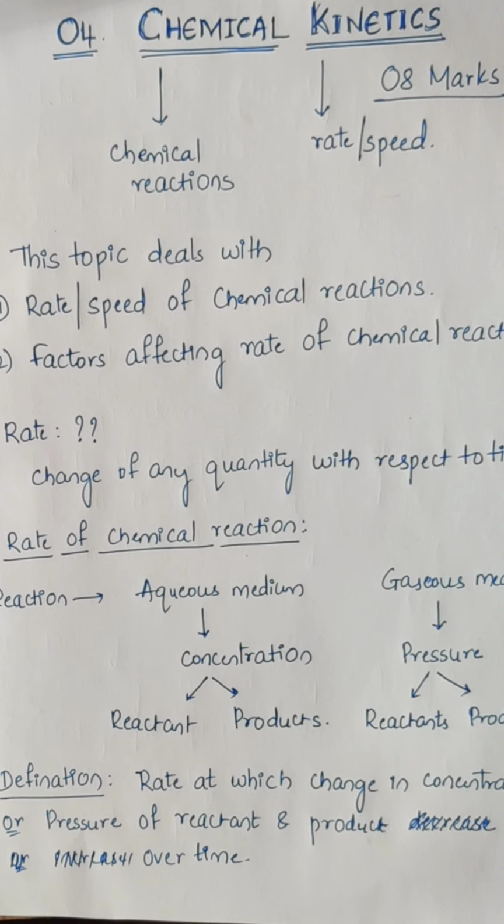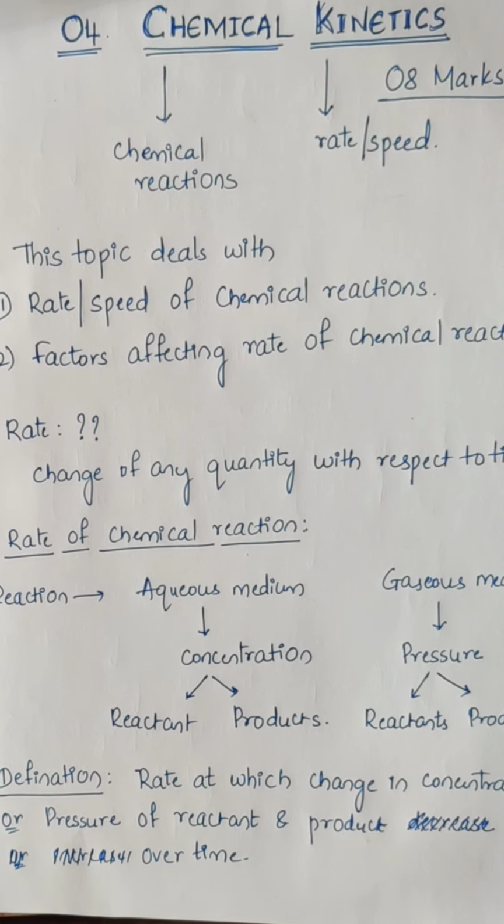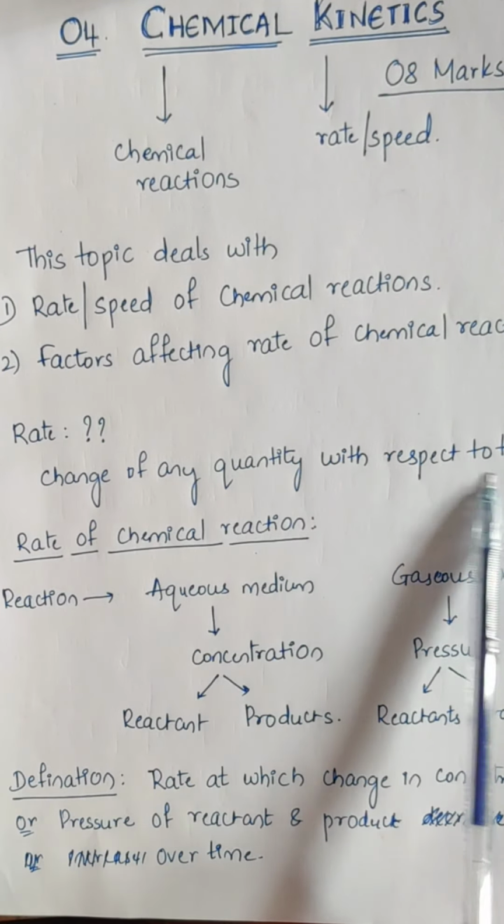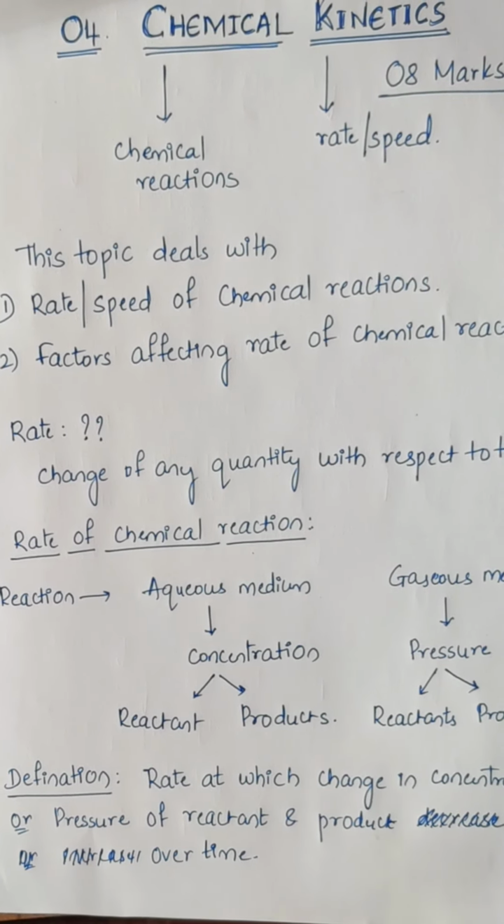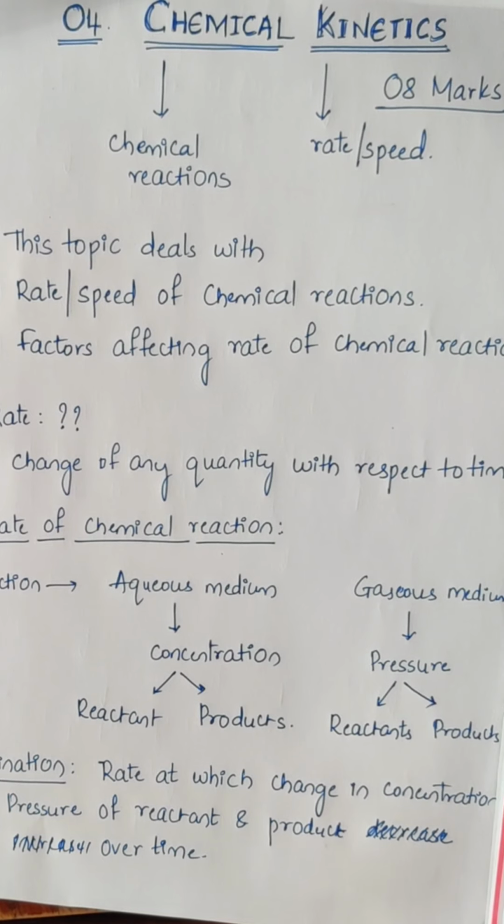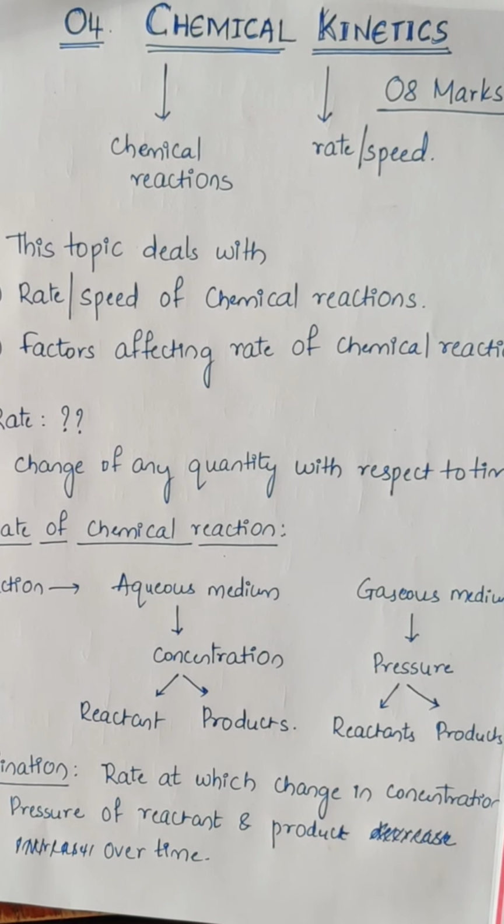First, let us understand what this rate is. Rate generally means change of any quantity with respect to time. Change of any quantity with respect to time is referred to as rate. So rate of a chemical reaction means the speed with which the reaction takes place. Chemical reaction speed is referred to as the rate of a chemical reaction.